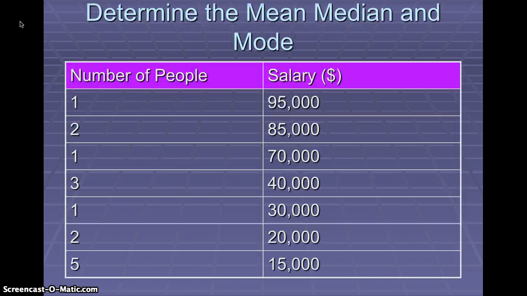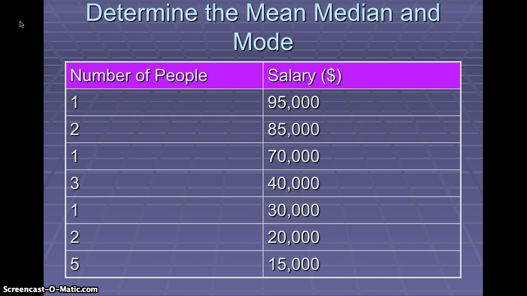So let's look at an example. This is from the book, but let's just look at how to do this. So we have mean, median, and mode for the following. We have a different number of people for each set of observations, and we have the salary that those people get. And what we want to do is figure out how to do each.